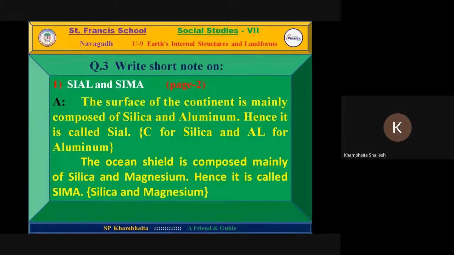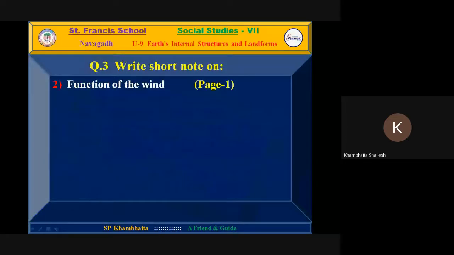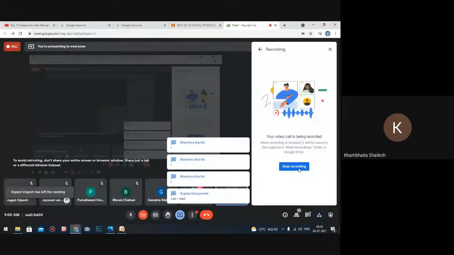Next short note is Function of the wind. It is also in 2 pages. But as it is 9:50, we have to stop the meeting.